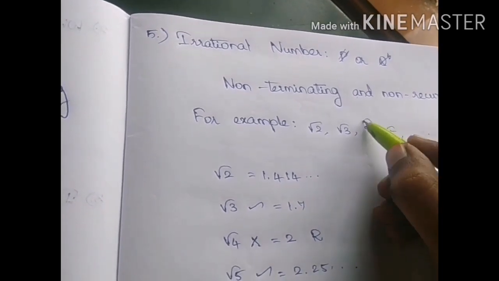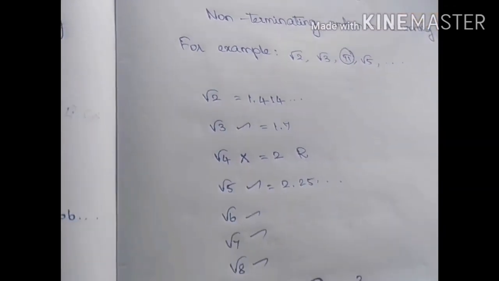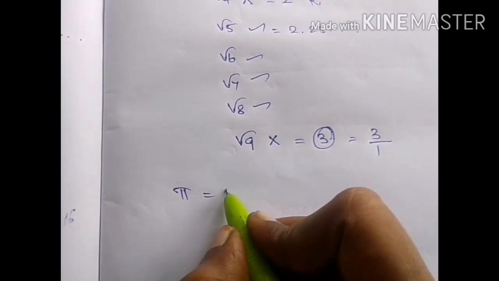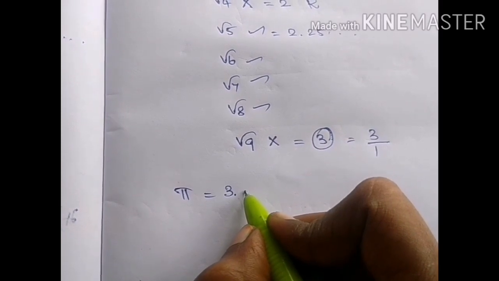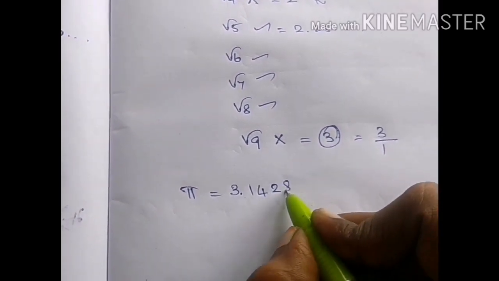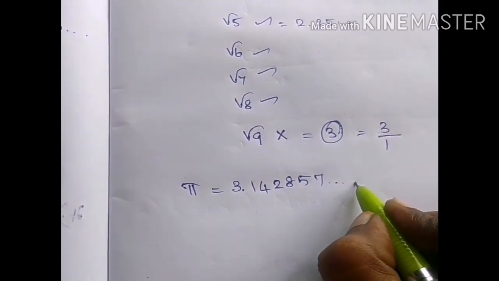Then I have written pi here. Pi is an irrational number because the value of pi is 3.14285 and it goes on.